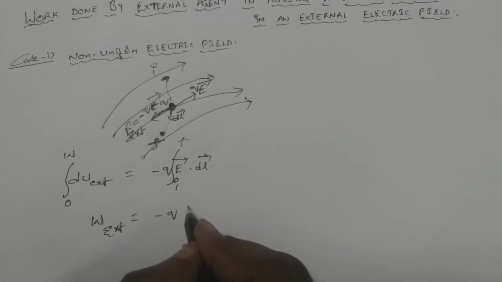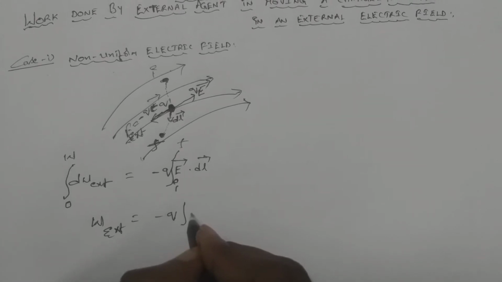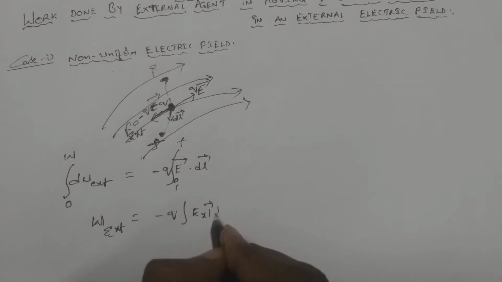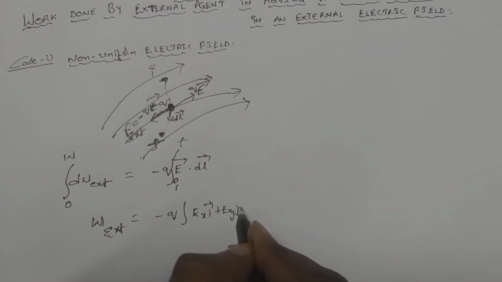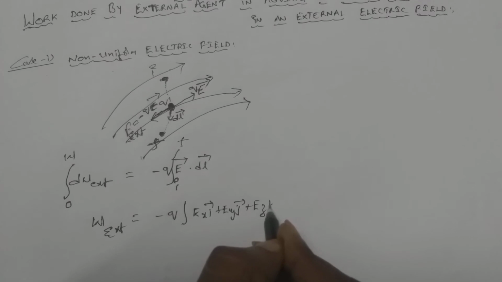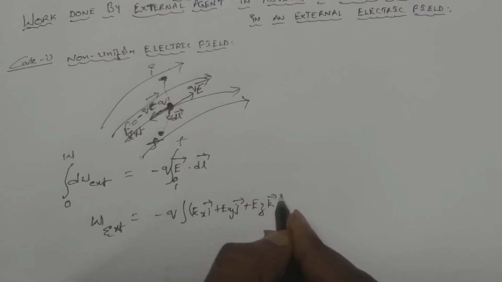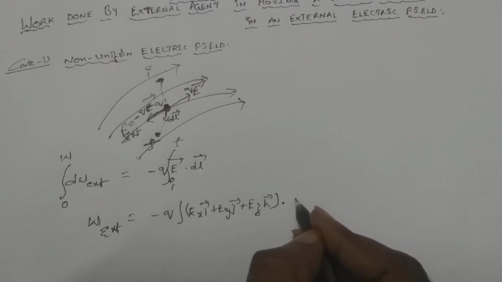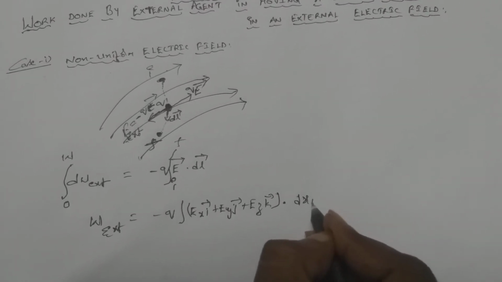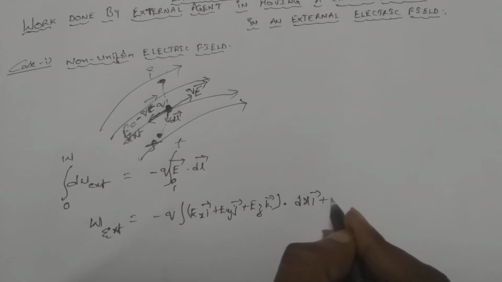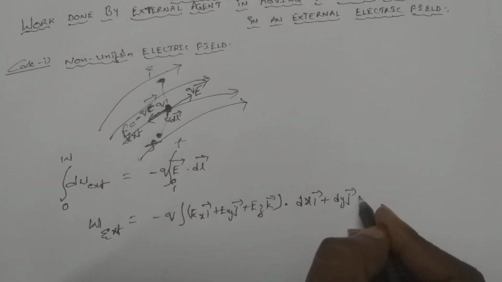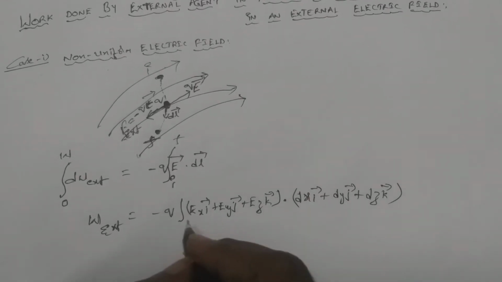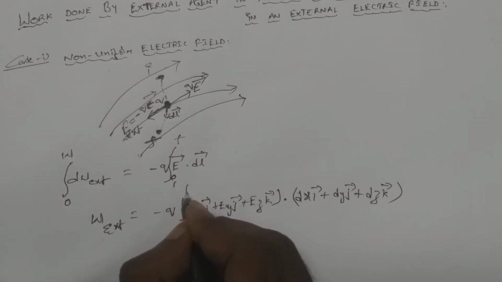But we have E bar, we can write it as Ex into i cap plus Ey into j cap plus Ez into k cap. This is the electric field vector in terms of its Cartesian coordinates. Whereas dl bar, the displacement vector, we can also write as dx into i cap plus dy into j cap plus dz into k cap, like that we can write from initial to final position.